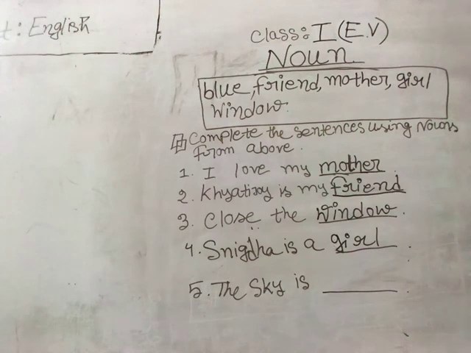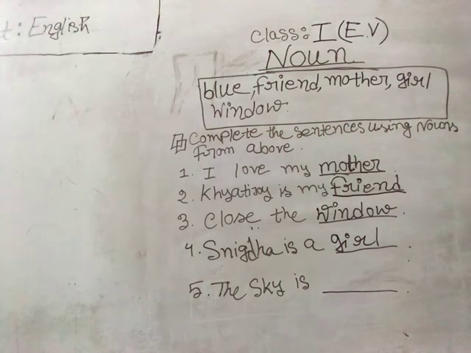So our last one is the sky is dash. Do you know what's the color of the sky? Of course, after the sky here, undoubtedly we should put the name of a color. That means we should indicate the color of the sky. Okay. So what should we put here? The sky is friend? No. The sky is mother? No. The sky is girl? Can a girl's name be sky? No. The sky is window? It can never be. Rather, it looks like something very much funnier.